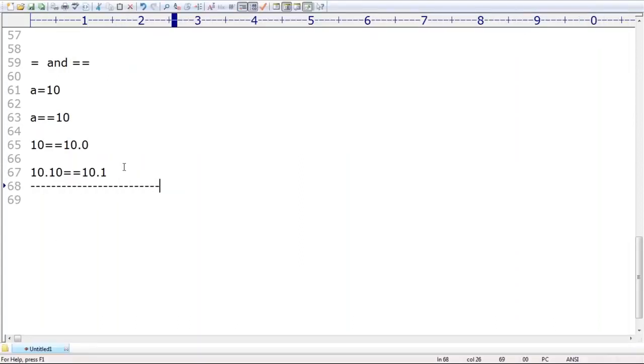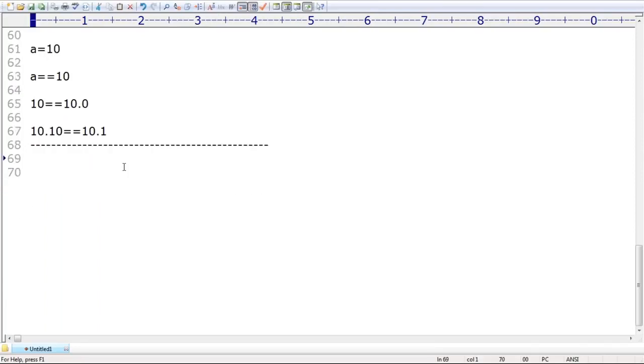That's all. These are the various things you should be aware of about equality operators. Now the next scheme, take very special care: logical operators. More concentration is required, don't get confused. There is the and operator, the or operator, and the not operator. So the operators are and, or, not. Remember.